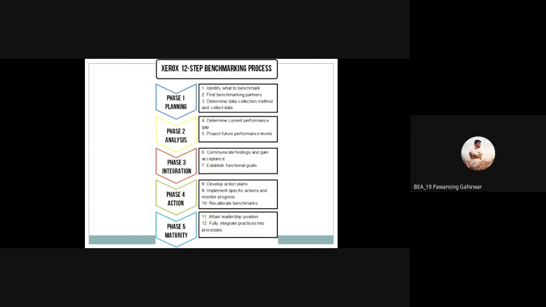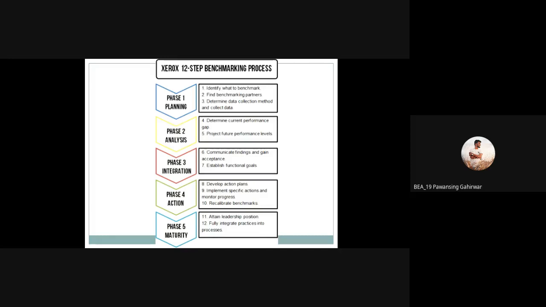Integration is nothing but the combination of the entire work. Next, establish functional goals. According to the discussion, some goal will definitely be decided. With the help of all the partners and the discussion, we have to set the goal, compare against that goal, and finish that goal.